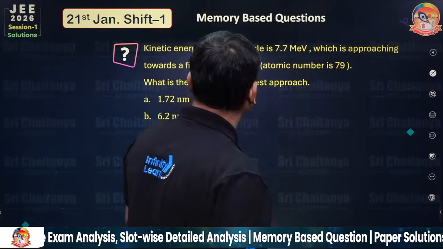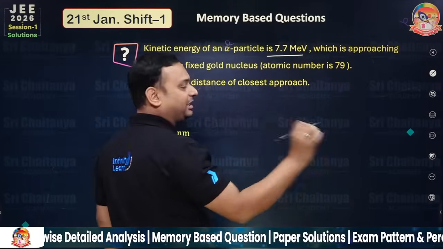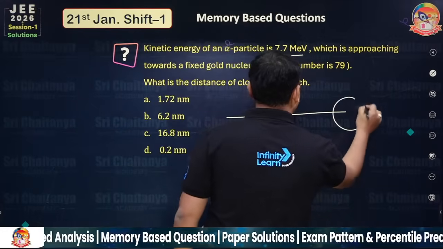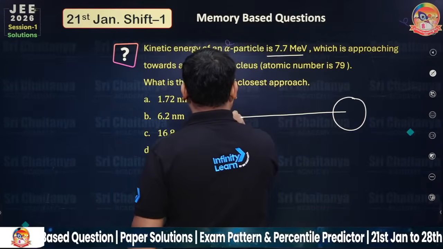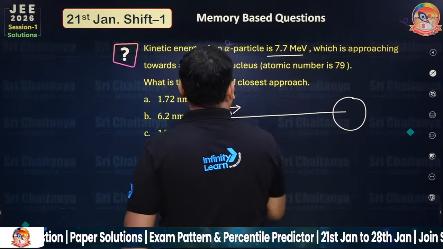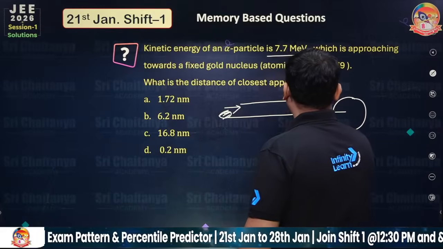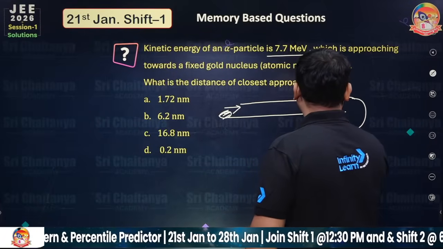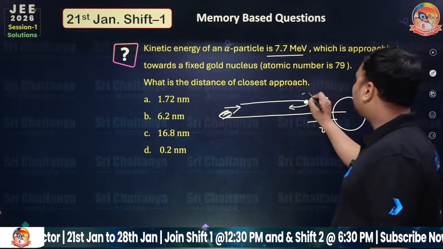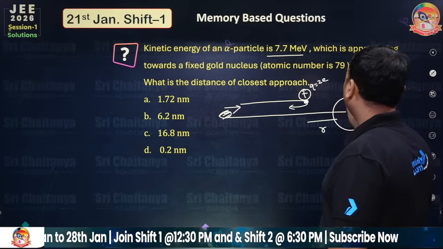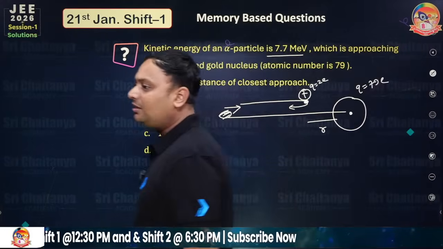The kinetic energy of an alpha particle is 7.7 MeV. First understand the concept, how this problem arises. This is the fixed gold nucleus, and an alpha particle is thrown toward it. While approaching the gold, when it comes to distance r, it will bend back from its original direction. Why? Because the alpha charge is plus 2e and the gold charge is 79e. Both are positive, so there is repulsion.